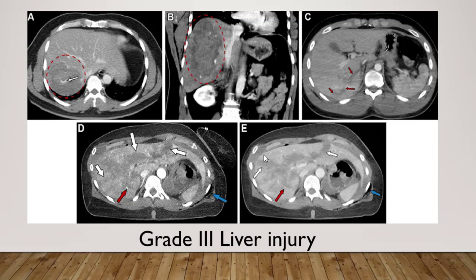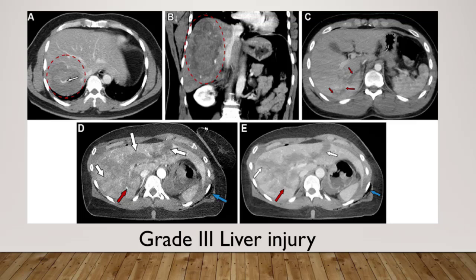Our third case. In the first image, there is a large intraparenchymal hematoma in the posterior right lobe, measuring about 5.5 to 3 cm, with active extravasation, the high attenuation focus that we can see here, but no parenchymal or capsular disruption. We can see that in A and B, that's axial, and that's the coronal image for that. For image C, that's another case that shows a hepatic laceration, measuring approximately 7 cm in length. And in D and E, there are arterial and portal venous phase images.